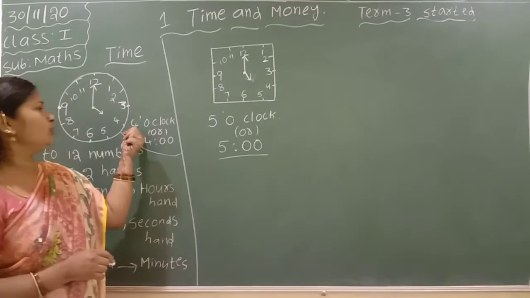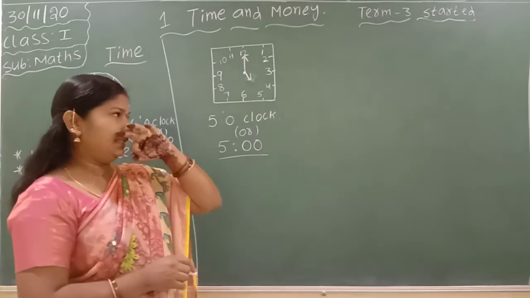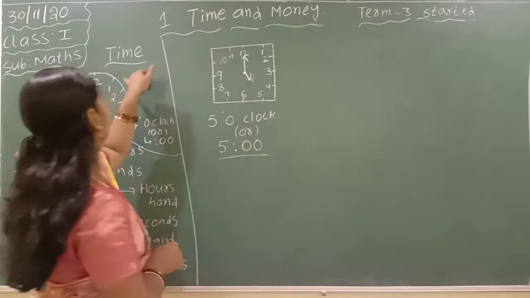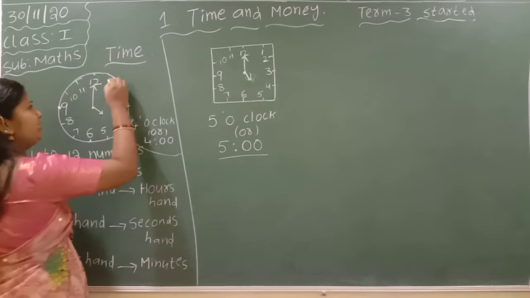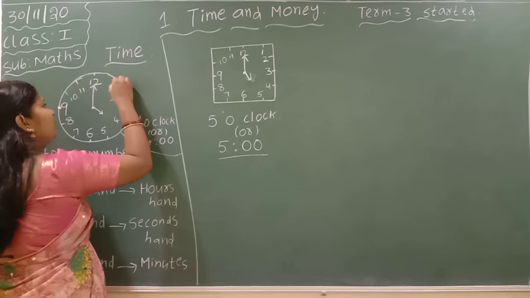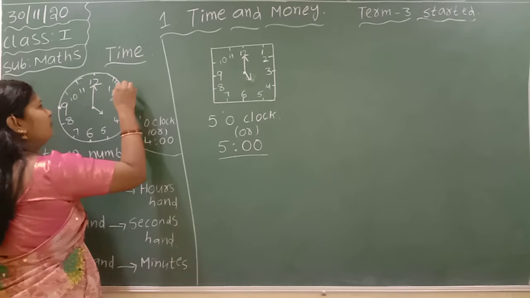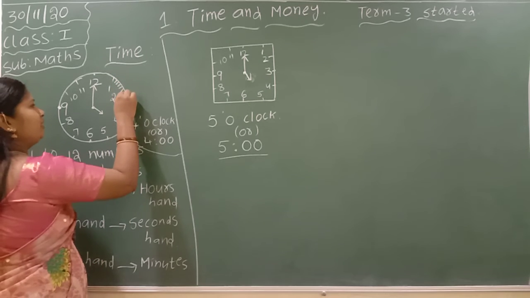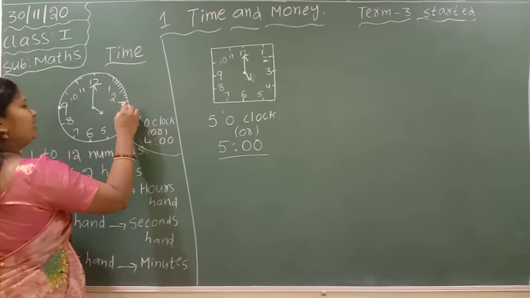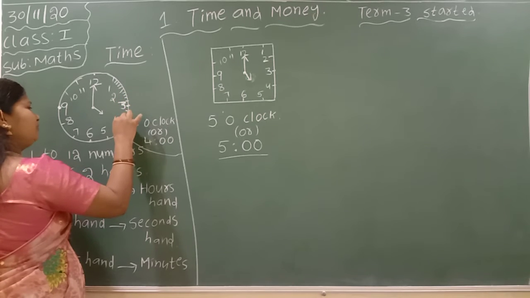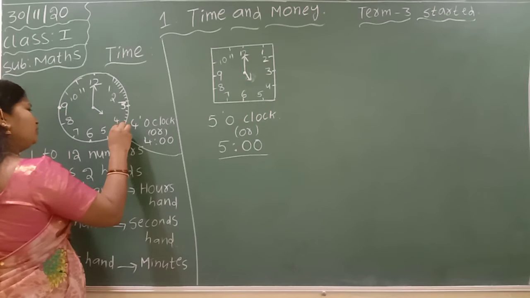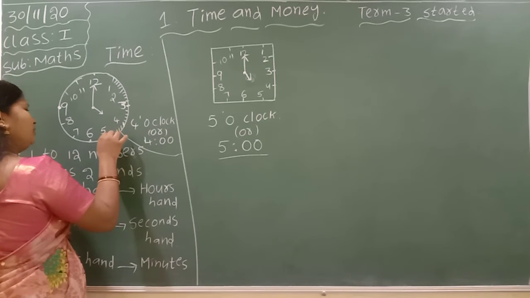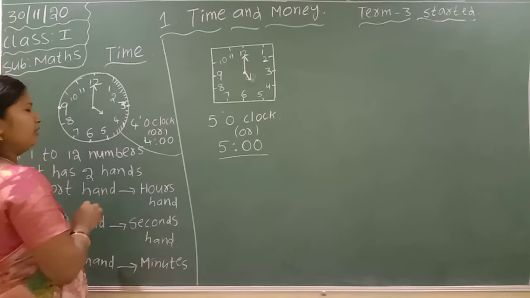And here 4 o'clock. See, between the numbers 1 and 2 we have small lines, that is 5 lines: 1, 2, 3, 4, 5. Again 1, 2, 3, 4, 5, and so on.